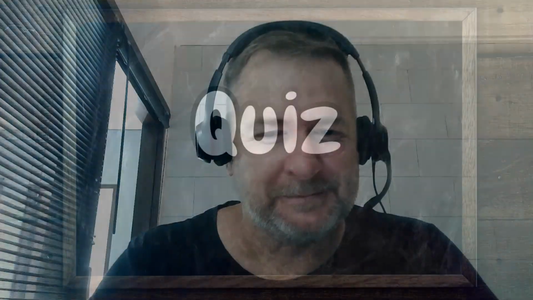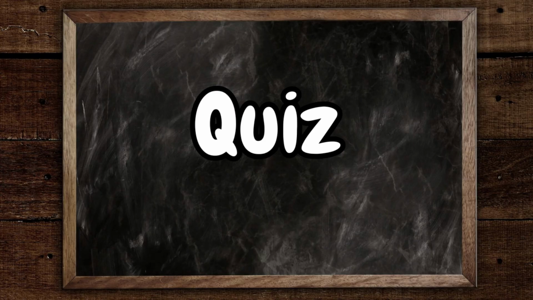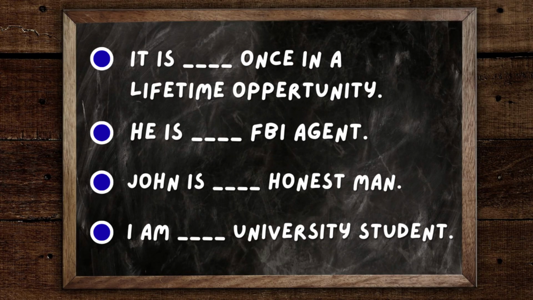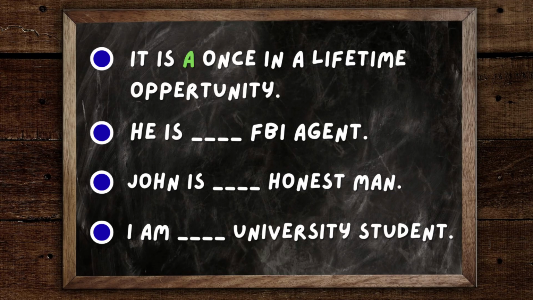Let's finish up this video with a quick little quiz. Okay, let's go look at this quiz. Let's go look at our first one. It is once in a lifetime opportunity. So think about that. Remember the rules about the pronunciation, the sound. So of course, once sounds like a W sound, once. So we will say it is a once in a lifetime opportunity. So good job. Let's move on.